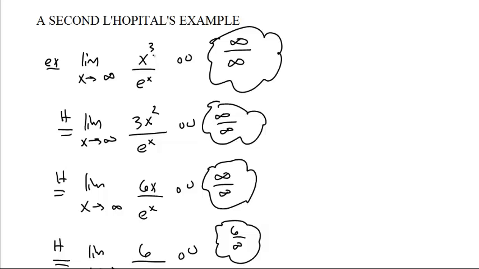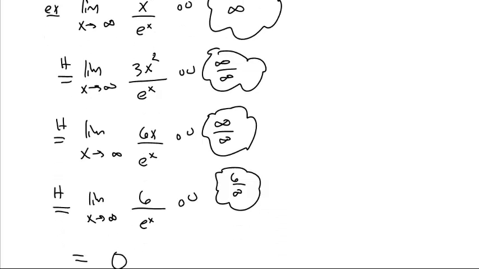This is a great example of no matter what power this was, if this was x to the 50th power, we'd have to do it 50 times, but eventually it will be ground down to some sort of big constant while the e to the x does not falter at all. That tells us that in some sense, e to the x is always more powerful than any polynomial.